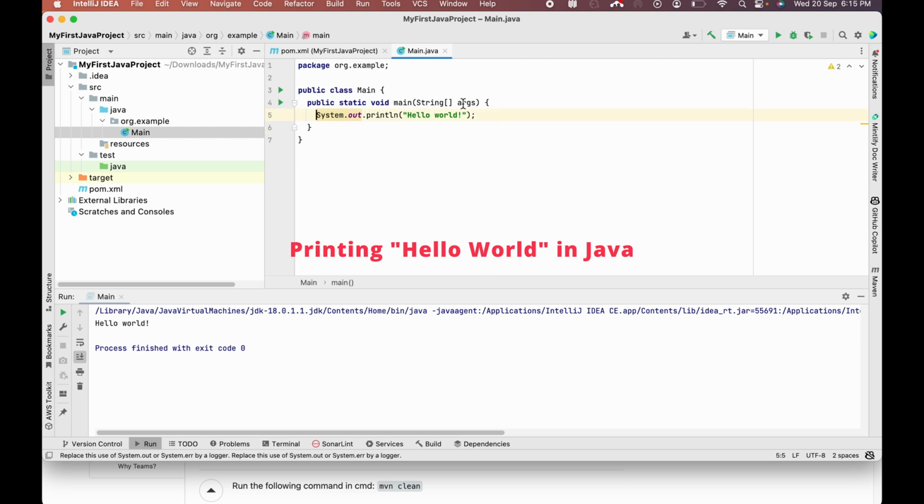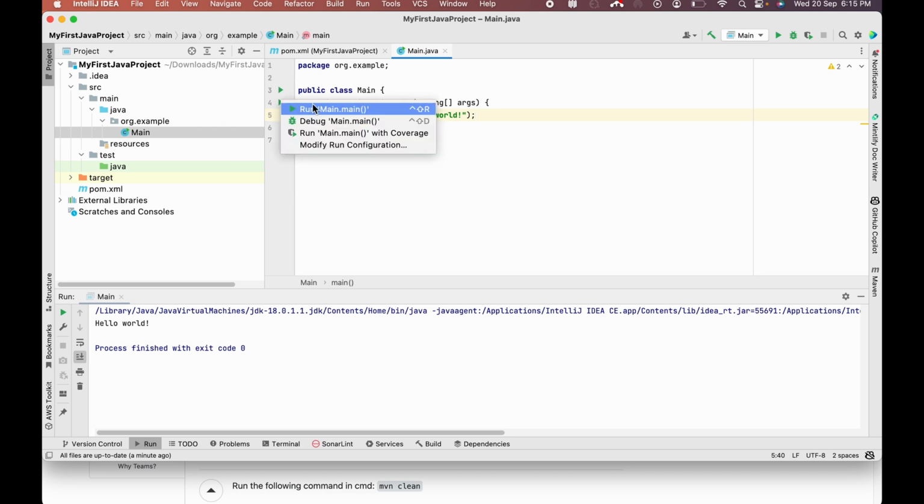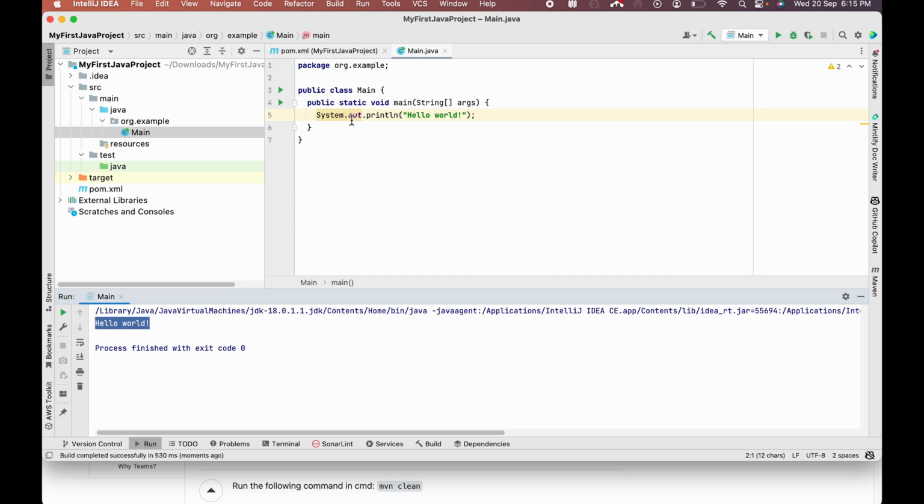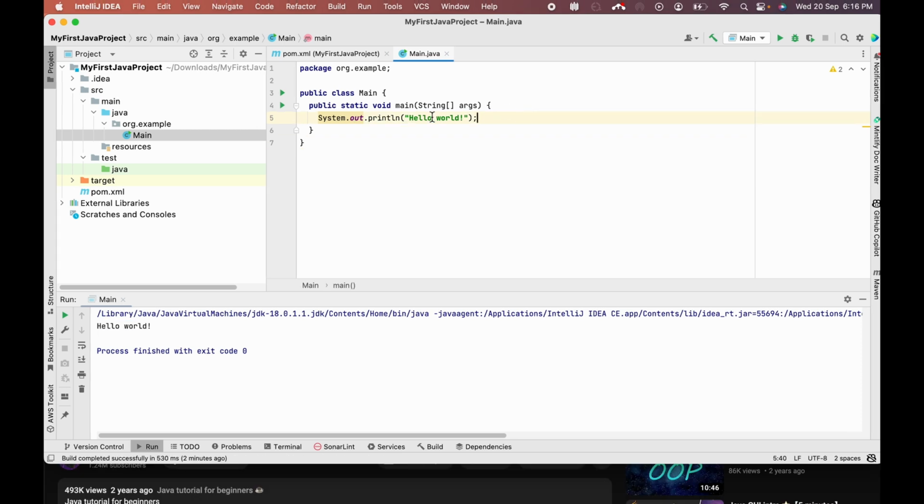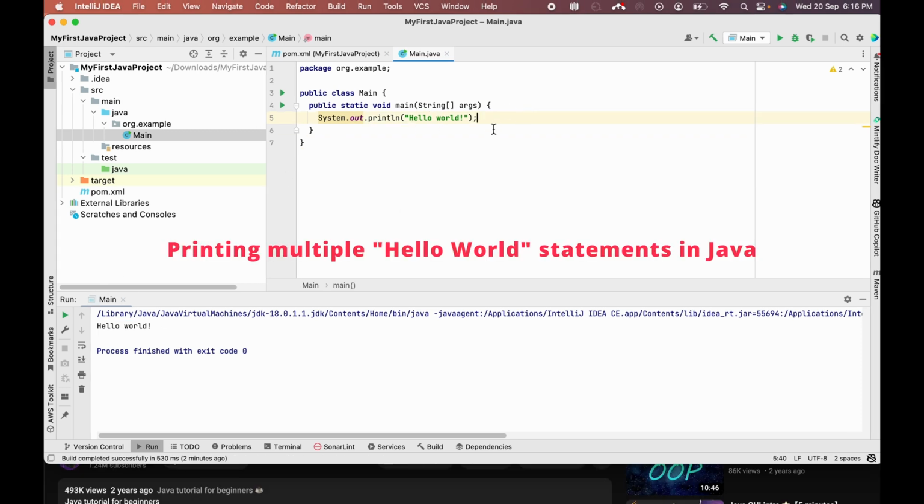So this is the entry point of the Java program, and if you want to run this, you just click on this green button and click on run Main.main. Here this statement will be executed and our output will be printed. We can see the output here, and this is an example of the println function.